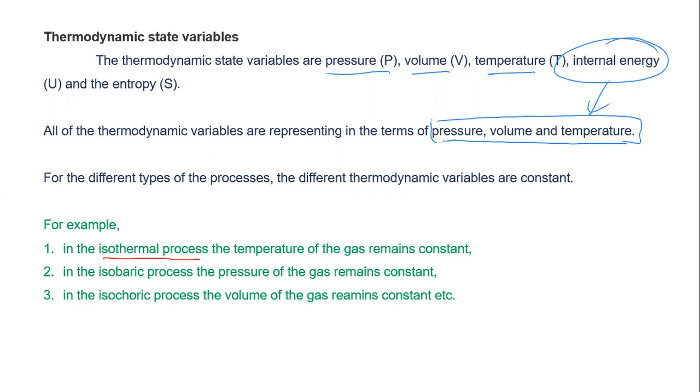Isothermal process means temperature is constant. Isobaric process. Isobaric means pressure is constant. Isochoric process. In isochoric, the volume of gas remains constant. So for different types of process, different variables are constant. If the word is isothermal, temperature is constant. Isobaric, pressure. Isochoric, volume.